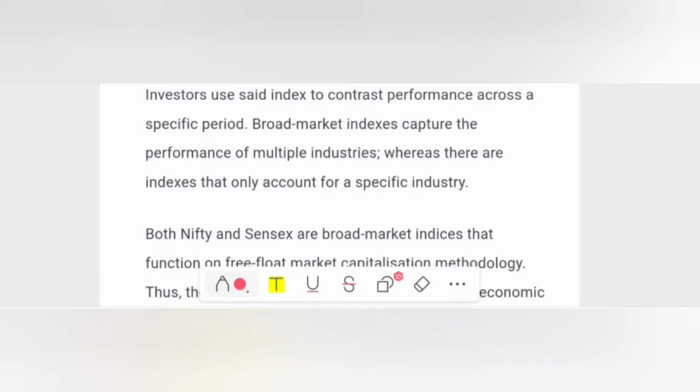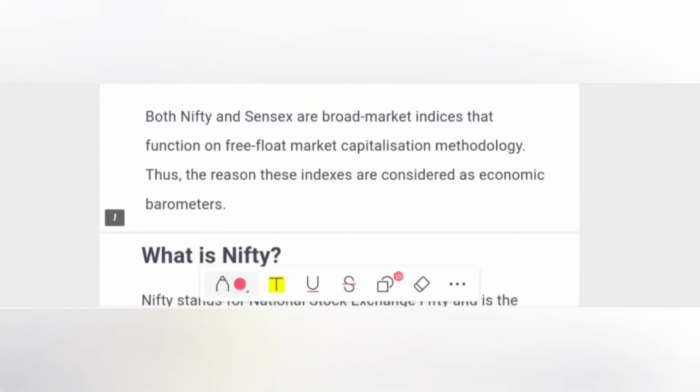Both Nifty and Sensex are broad market indices that function on free float market capitalization methodology. Thus the reason these indexes are considered economic barometers. So Nifty and Sensex are two indexes in the stock market, derived from different exchanges, NSE and BSE. So this is what an index means.